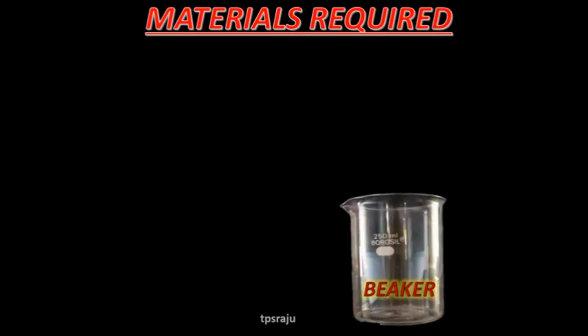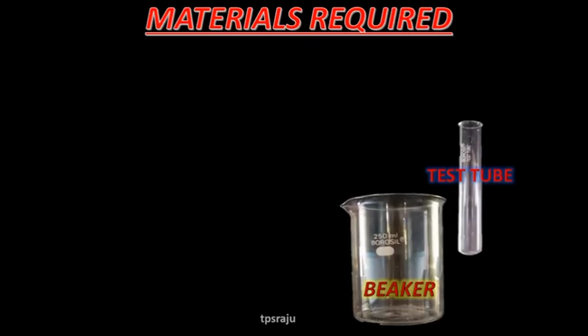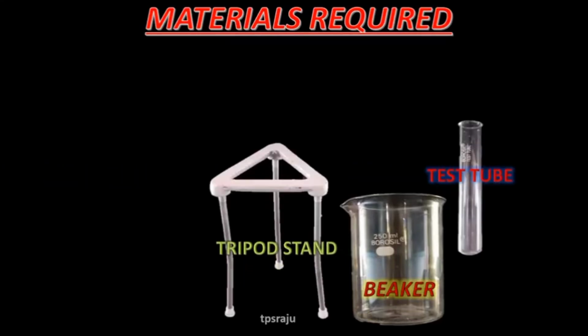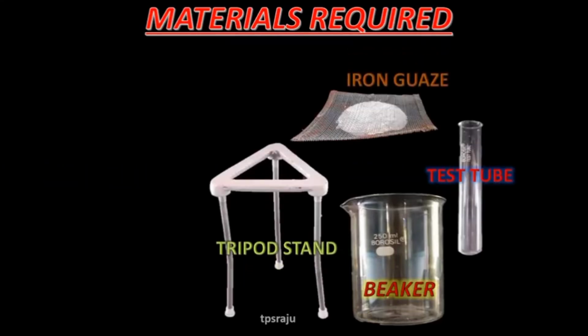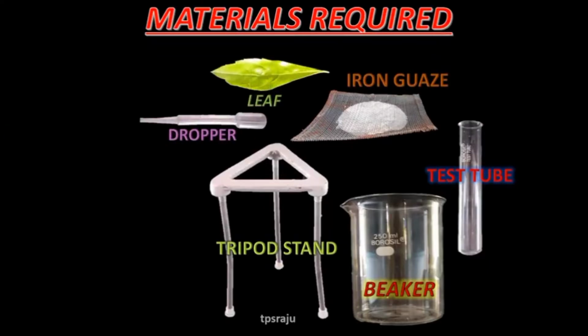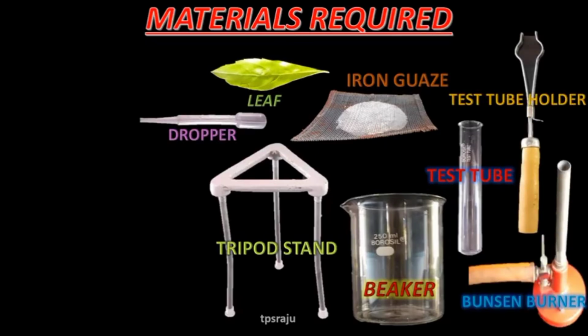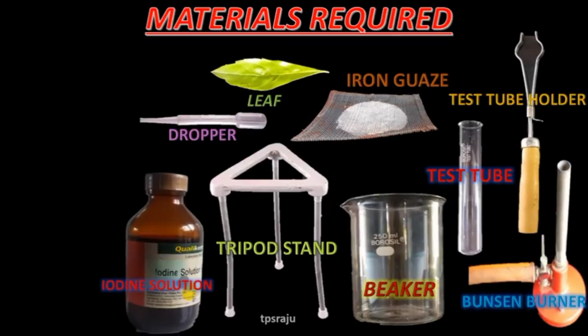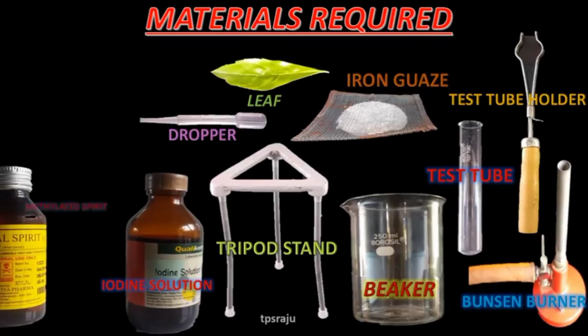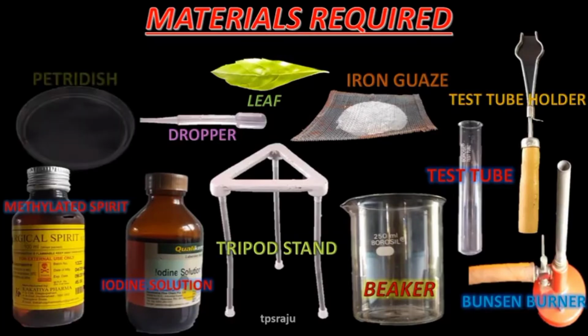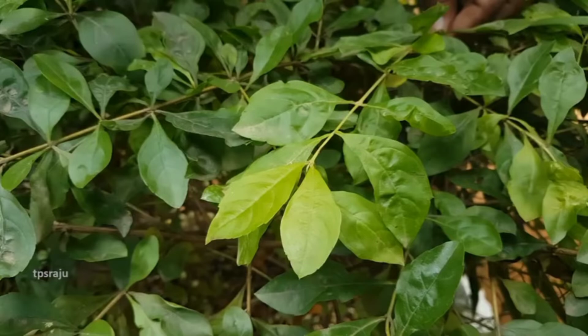For this activity, we need some materials such as a beaker, test tube, tripod stand, wire gauze, dropper, leaf, test tube holder, Bunsen burner, iodine solution, methylated spirit, and petri dish.